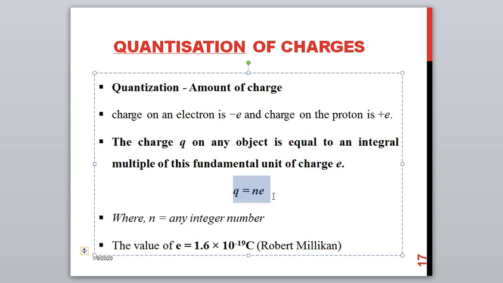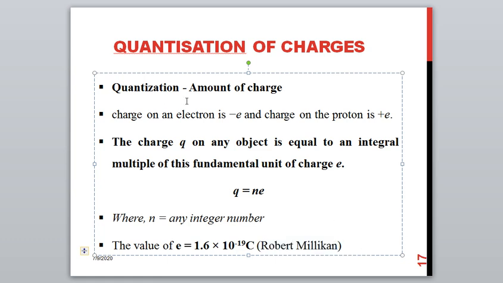This is simply defined as the charge Q of any object being equal to an integral multiple, that is a multiple with an integer number, of the fundamental unit of charge e. So Q is equal to n into e. The value of the fundamental charge e of one electron is found to be 1.6 into 10 to the power minus 19 coulomb, and this was found by Robert Millikan.